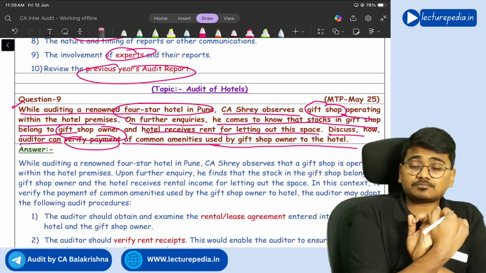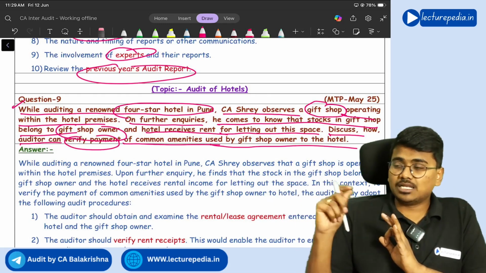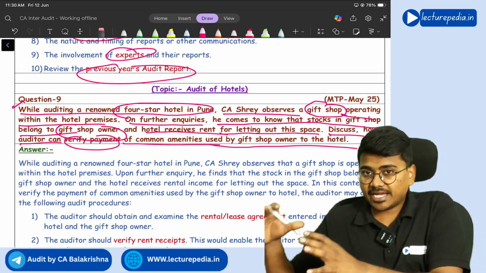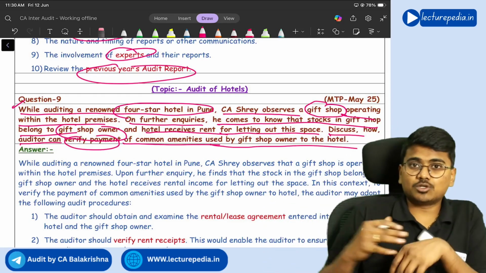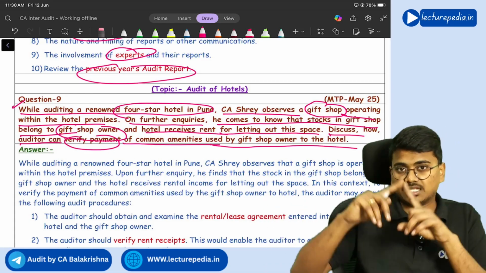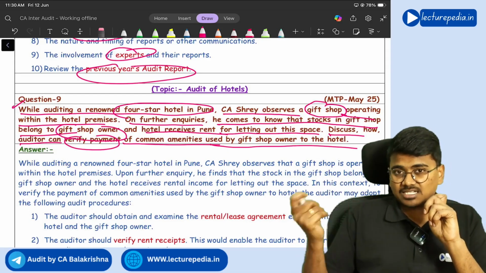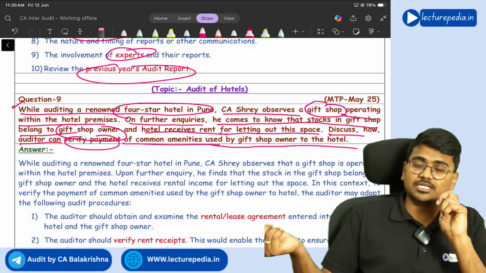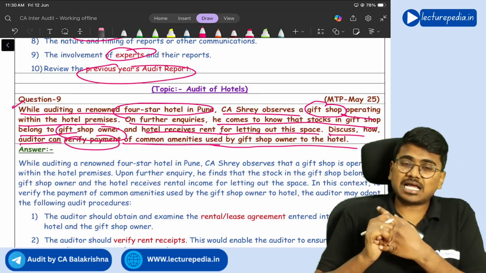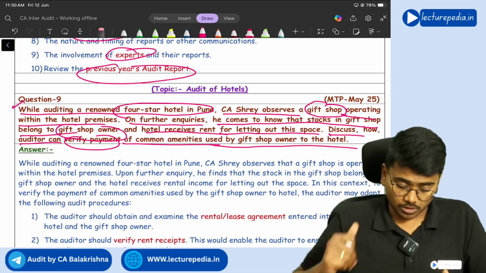Next, there will be utility bills like water bill and electricity bill. These utility bills will be separate for the gift shop and separate for the hotel, correct or not? The gift shop will also be consuming certain utilities, certain electricity, certain water. Now for that electricity, for that utility, the hotel has to charge an amount from the gift shop. So whether this amount has been collected from the gift shop owner and has been properly recorded in the books of accounts or not, you need to check.